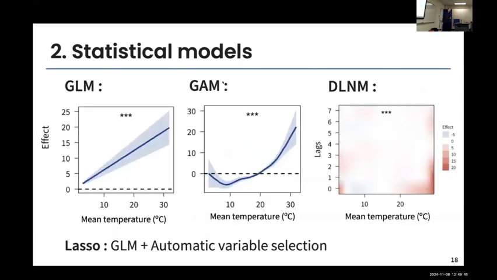And of course, we have our classical statistical model. So we can think of a linear model where the effect of one variable on y is just linear. We can think of additive, generalized additive model where the effect can be nonlinear. And then nonlinear effect, but at different lags. So considering, for example, the temperature 1 to 7 days prior to the observed mortality or morbidity. And then we have this lasso, which is simply like the generalized linear model in which we've performed automatic variable selection.